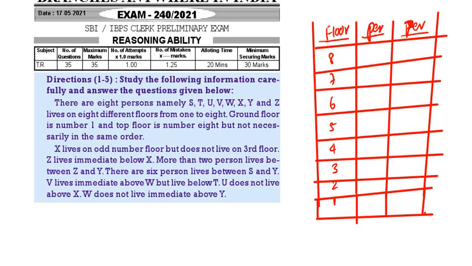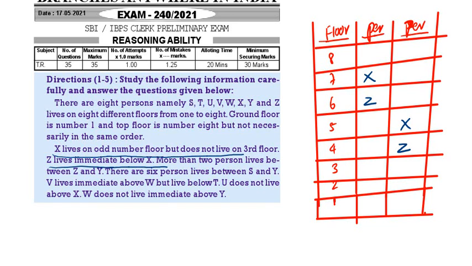See the first thing. X lives on the odd number floor but not on third floor. X is living on odd number but it is not third. It is not third means it can be 7th or it can be 5th. It cannot be first. Why? Because Z is living immediately below X. So we can't take in the first.